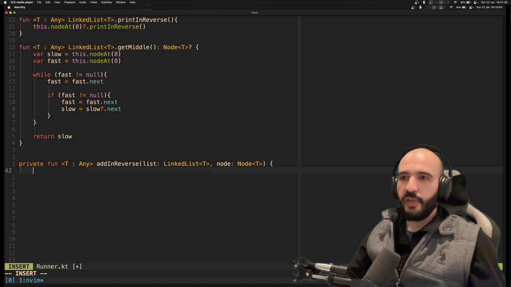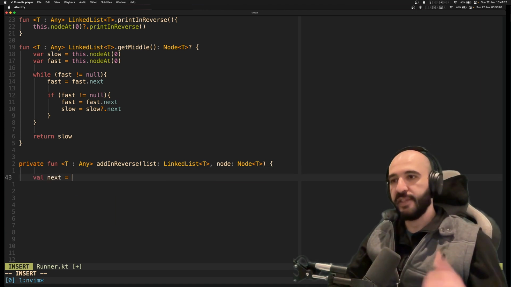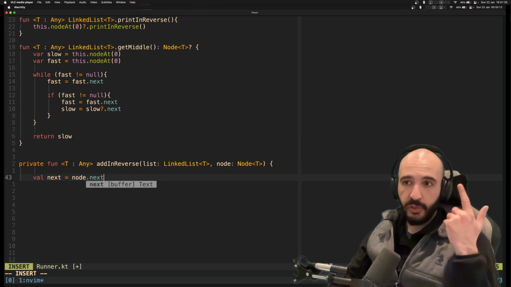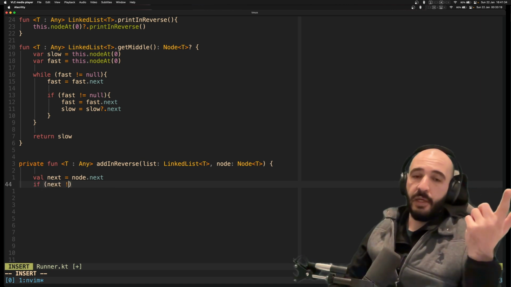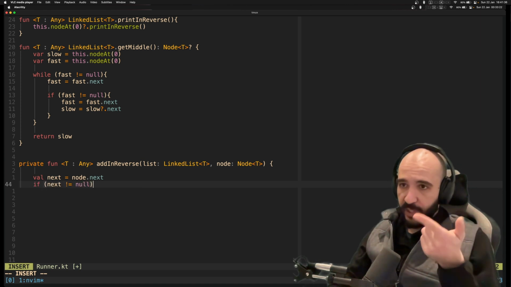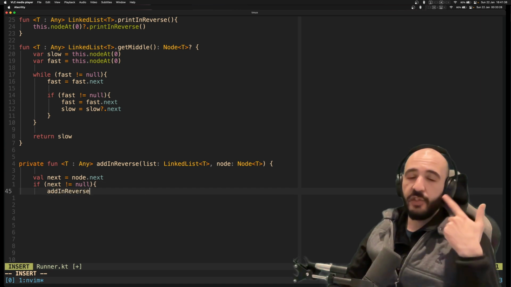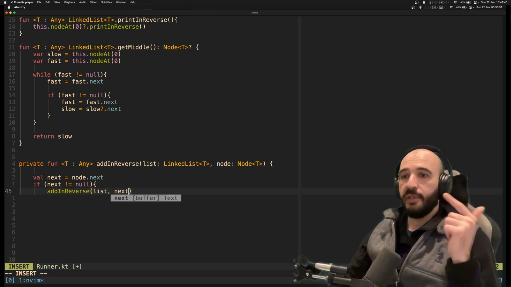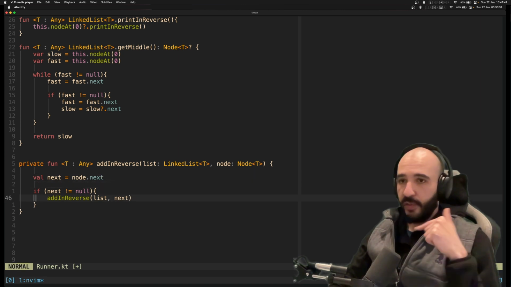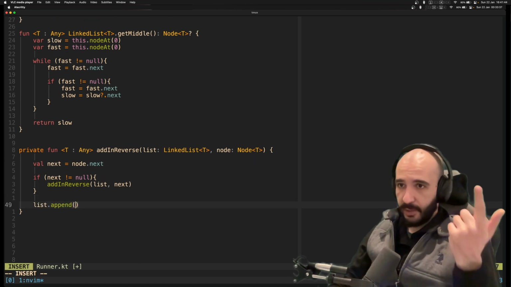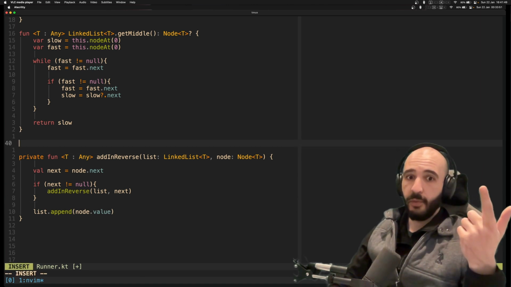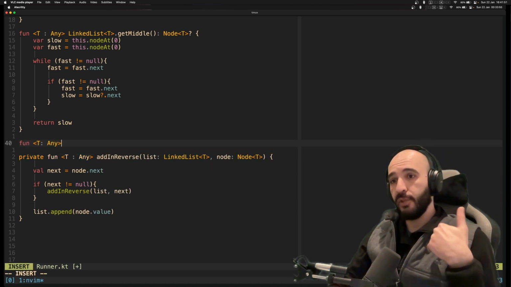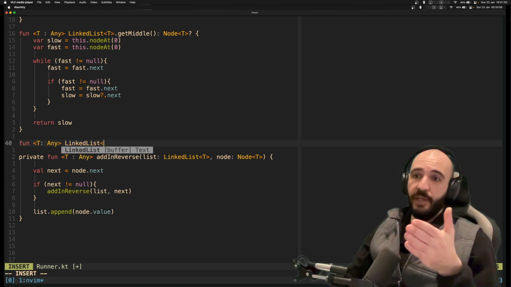It's an extension function called addInReverse, takes a list, takes a node where to start at. First, you get the next node of the list, starting with the one you received as a parameter. And if there's a following node, you recursively call the same function. So if the next node is not null, you addInReverse again. So when you reach the end, you start adding nodes in reverse with list.append.